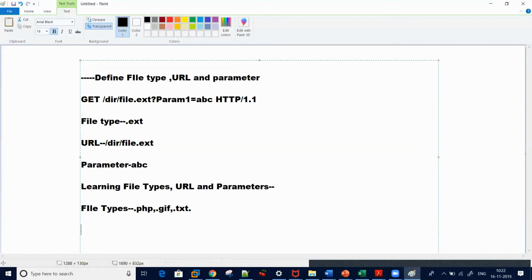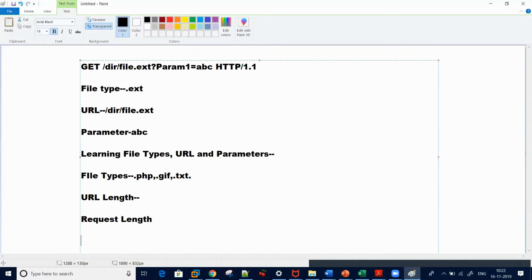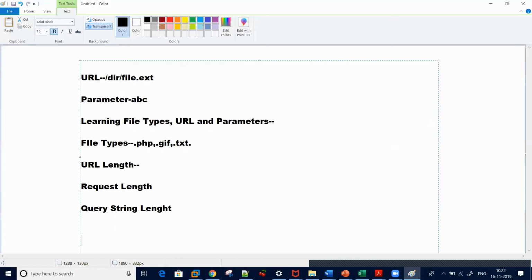When you allow a file type, suppose by default everything is allowed. But now we are building a positive policy, not a negative one. So you need to control URL length, request length, and query string length. I will show you when we discuss the different properties we set when we create something.